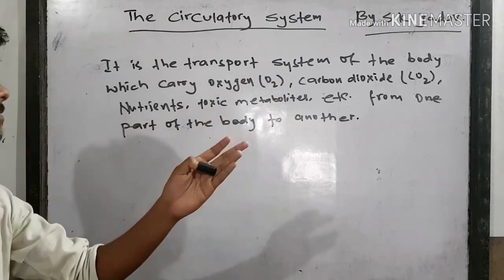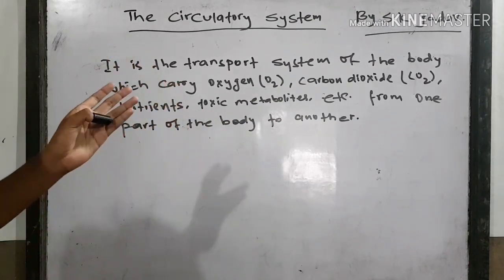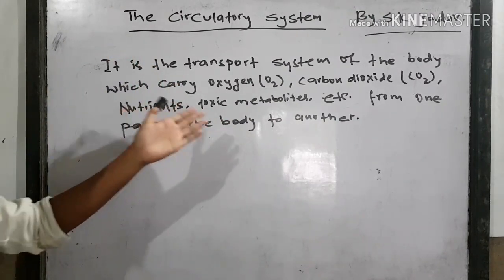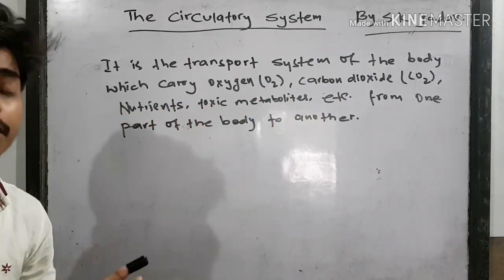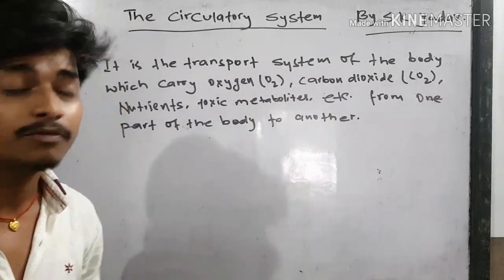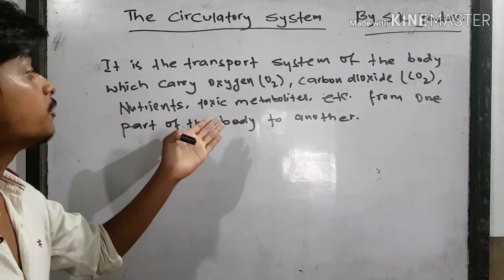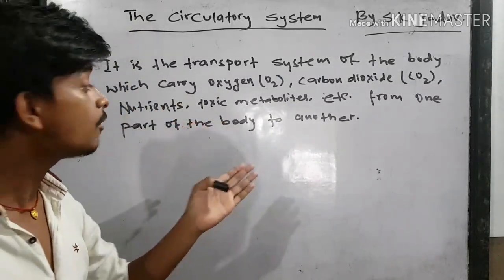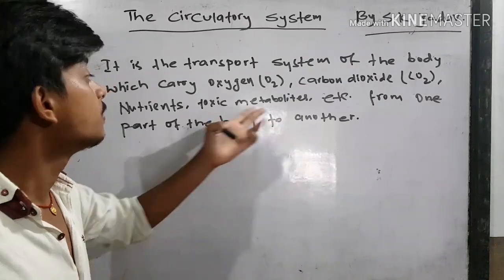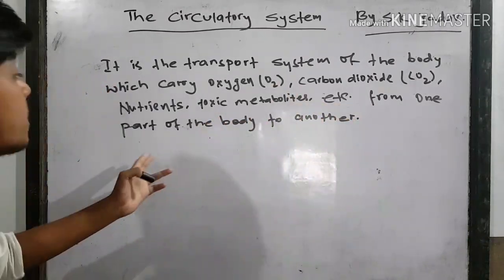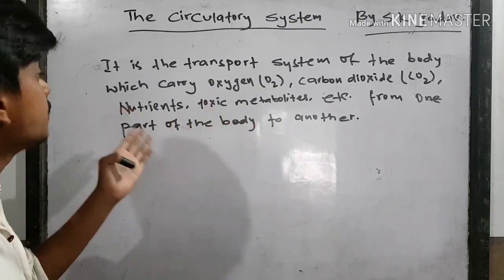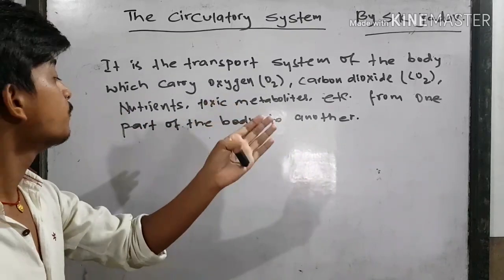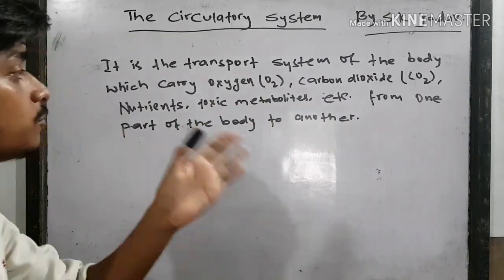It is the transport system of the body. The circulatory system is the vehicle of our body which carries oxygen, carbon dioxide, nutrients, the food which we eat and get nutrients from the food. Toxic metabolite means all the metabolic wastage, etc., from one part of the body to another part of the body.